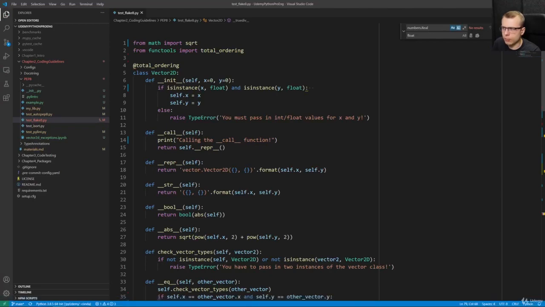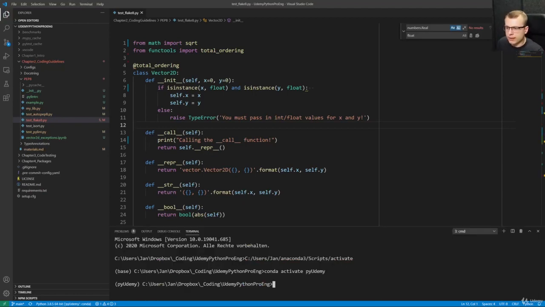So I copied the vector to decode that we had as a starting point in the first Pylint video. So I can show now which warnings we will receive here with Flake8 and can compare it with the warnings we received with Pylint. And let us run Flake8 on the file.